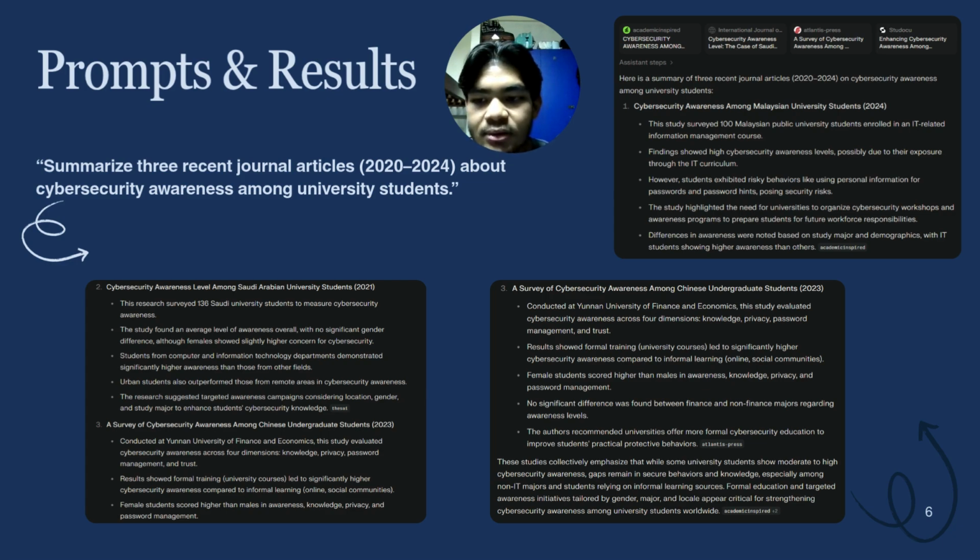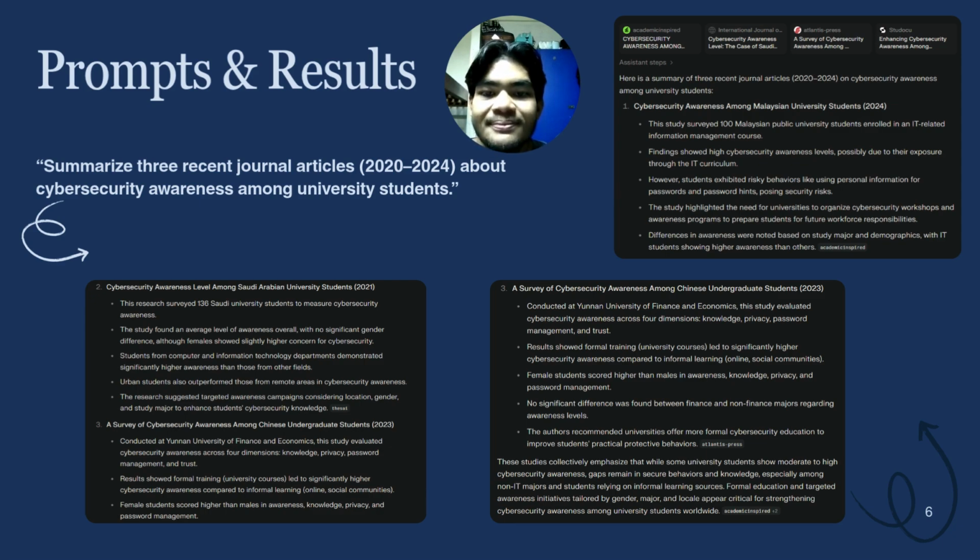The summaries also highlighted the importance of formal education and targeted awareness programs to improve students' cybersecurity knowledge and practices. Overall, this output shows how Perplexity AI can effectively assist researchers in summarizing and comparing multiple academic sources in a short amount of time. It provides a clear overview of key findings, allowing students to quickly identify knowledge gaps and common themes for their literature reviews.